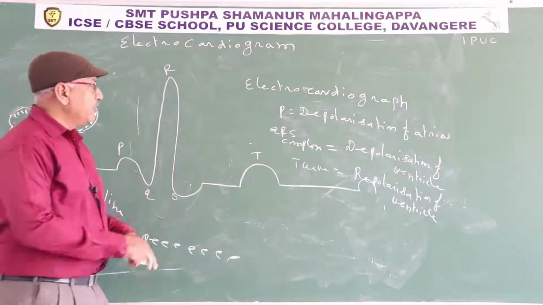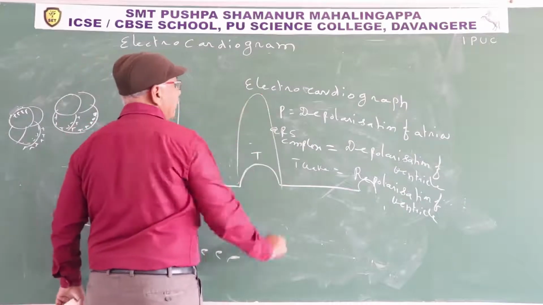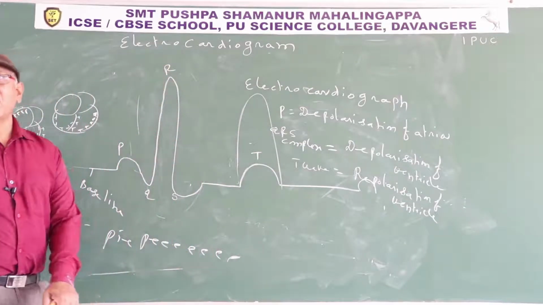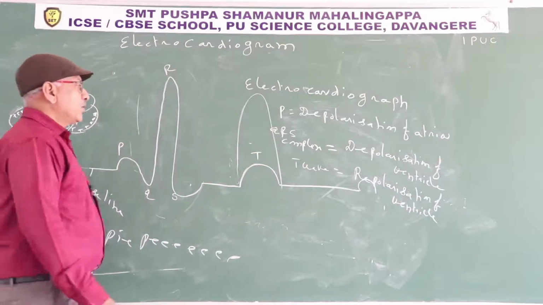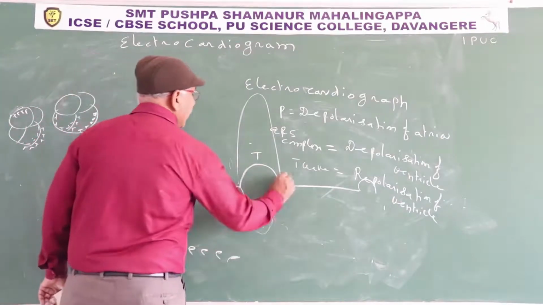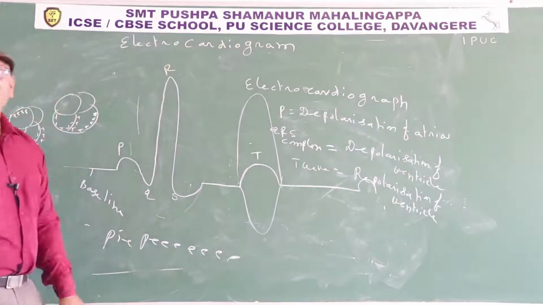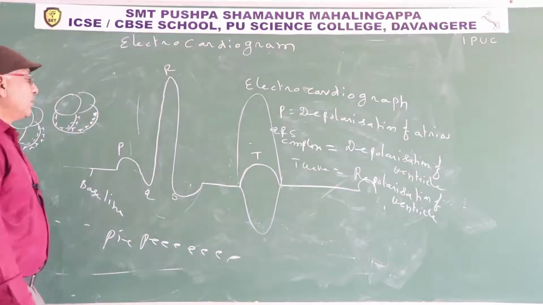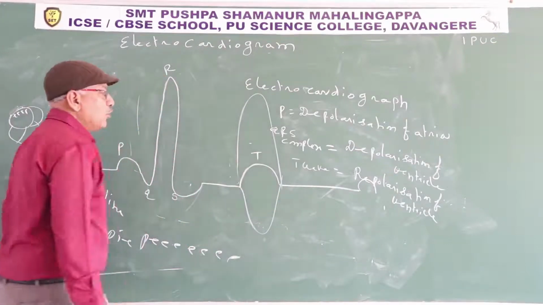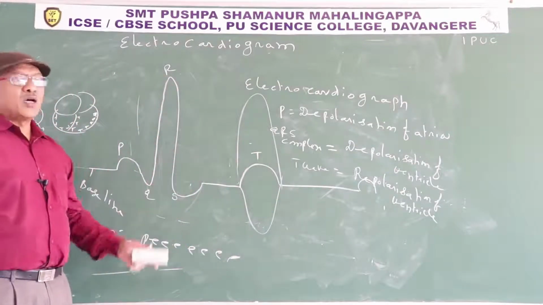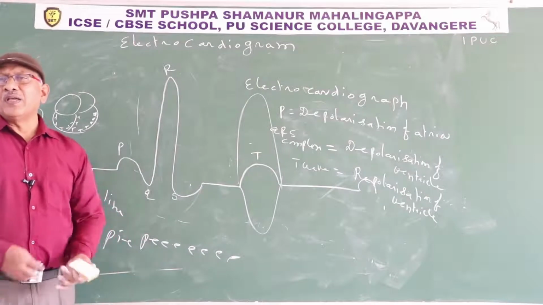For example, if the T wave is elongated, it means hyperkalemia, high potassium in the body. Similarly, an inverted T wave means hypokalemia, low potassium. Similarly, if the ST is prolonged in a person, it means myocardial infarction. Why?